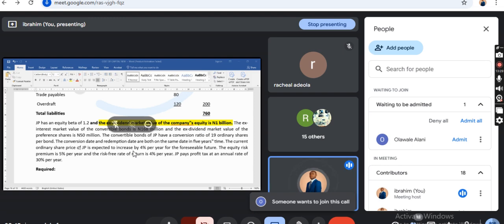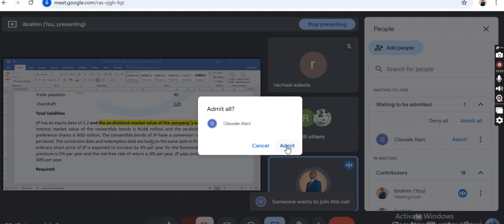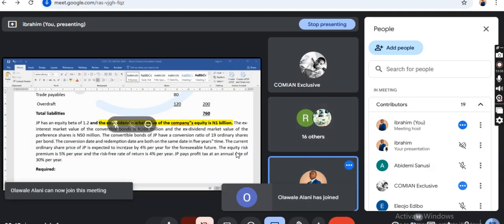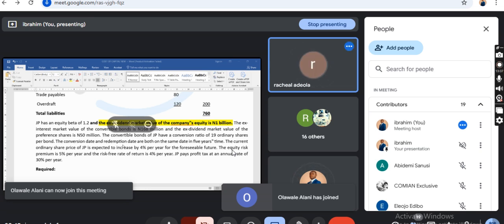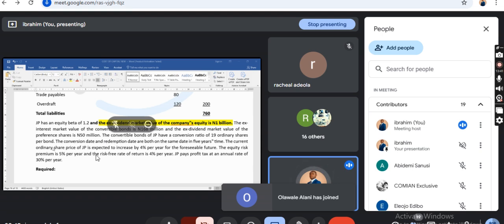Don't forget that. What does this 4% represent? Who can try? Growth rate. The current ordinary share price of JP is expected to increase, which is the growth rate of 4%.